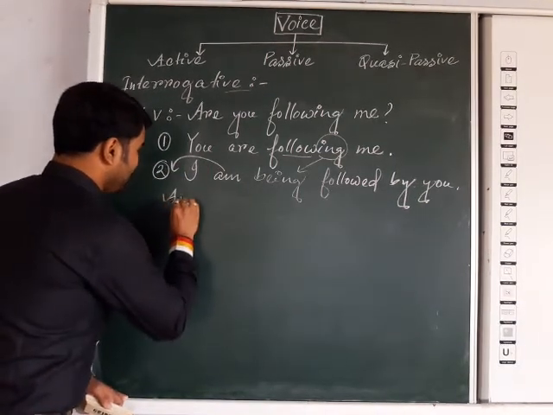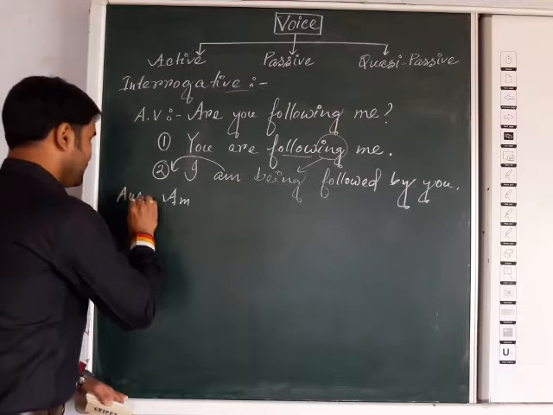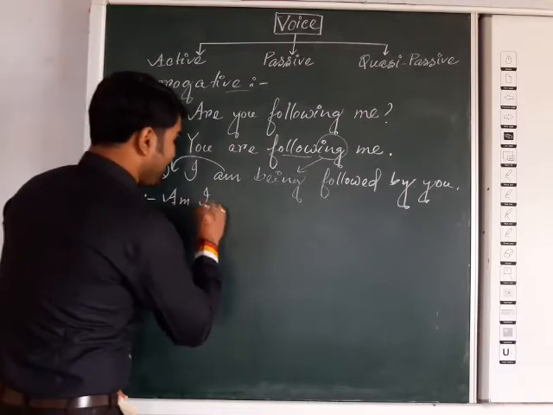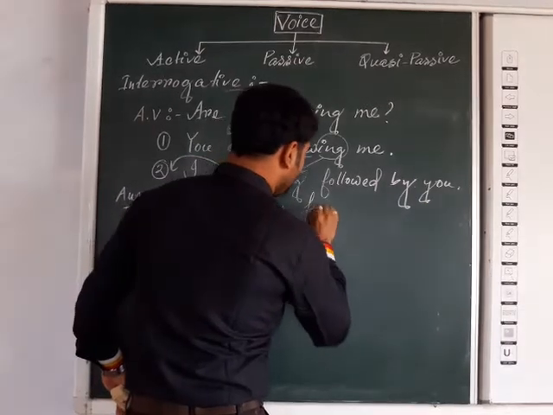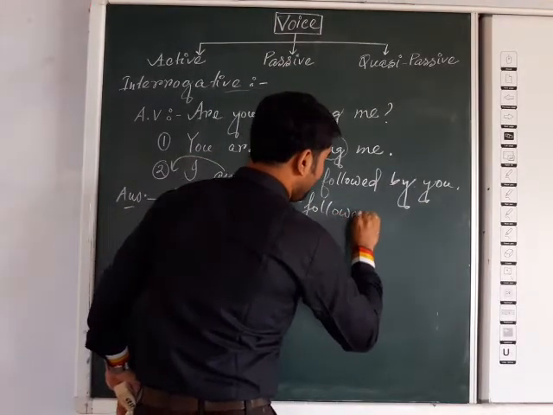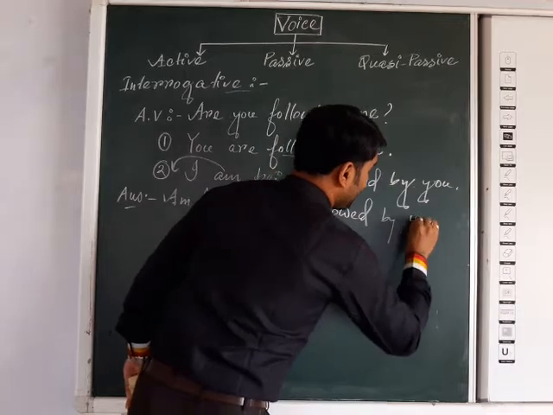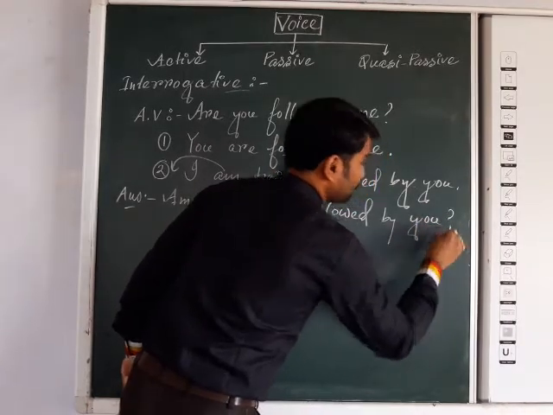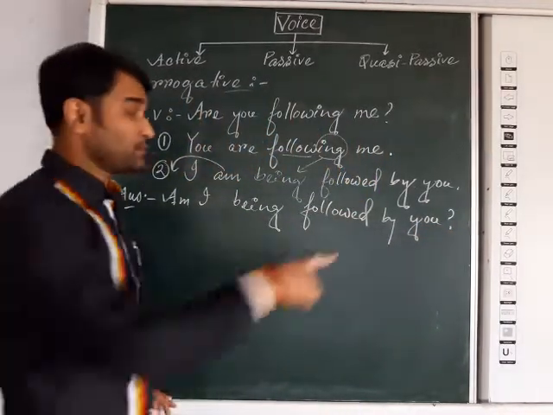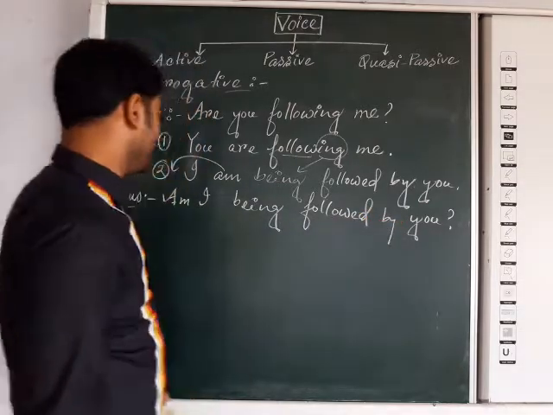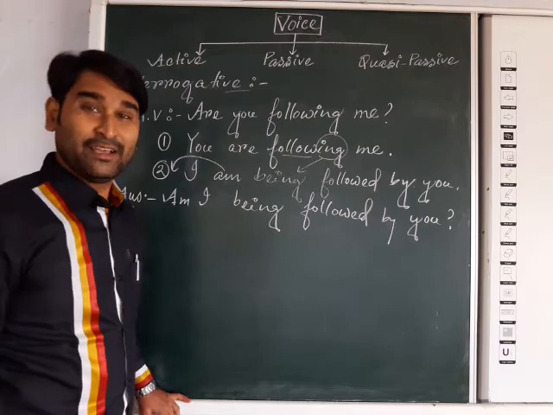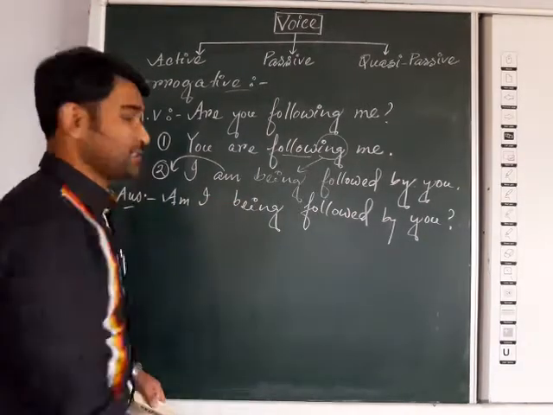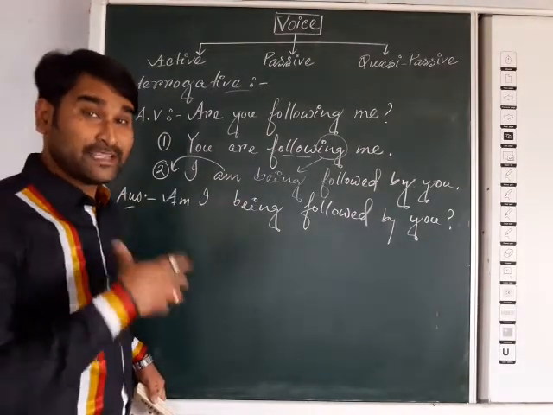So the answer will be: am I being followed? Am I being followed by you? Then don't forget to put the question mark. If you do not put the question mark, then your answer will be wrong. So, am I being followed by you? That is the answer. Here you can see "are", there is no other existence. So that is the way.